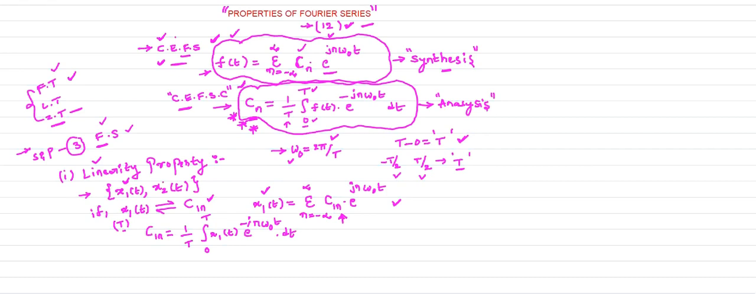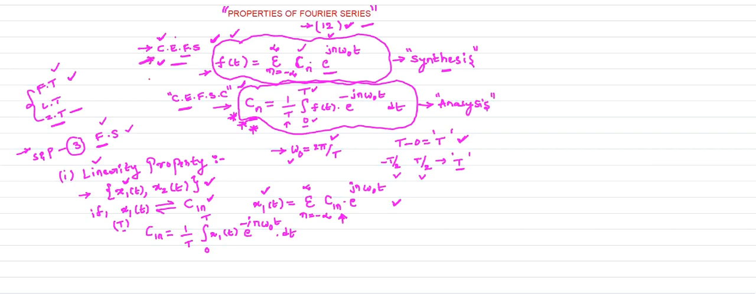So to prove the linearity property, clearly observe here. We consider two signals, one is x1 of t, another one is x2 of t. Now the statement I can write here: if x1 of t is a continuous time periodic signal, for this the complex exponential Fourier series coefficient is C1n. C1n is the complex exponential Fourier series coefficient of x1 of t. This is the base equation.